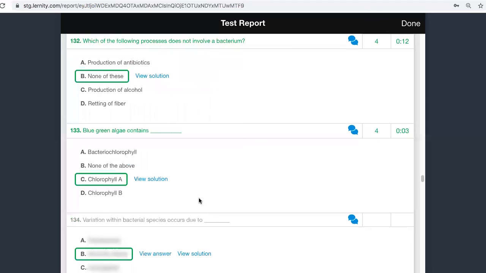Okay, blue-green algae contains what is the question. Blue-green algae has something similar to the higher plants, which have chlorophyll A and chlorophyll B. But what you see in blue-green algae is chlorophyll A only.